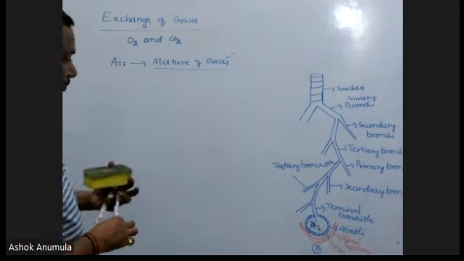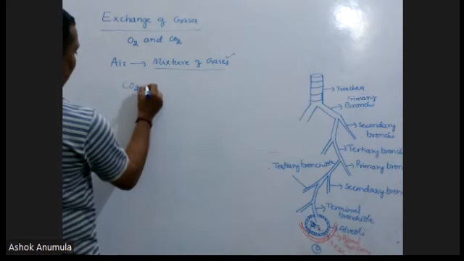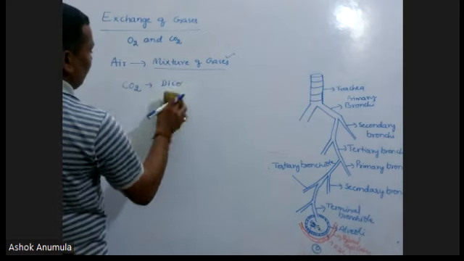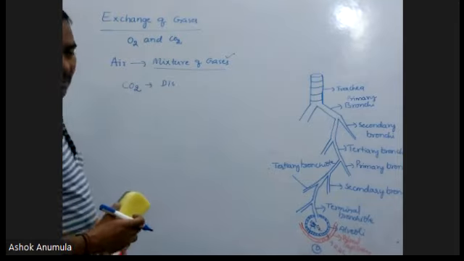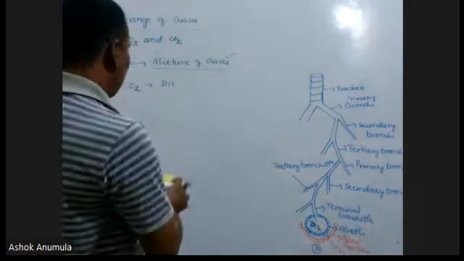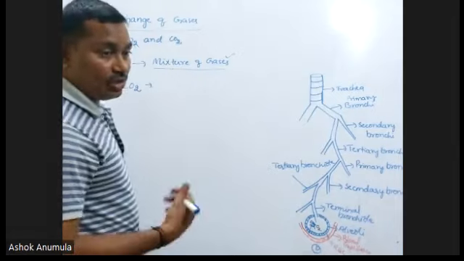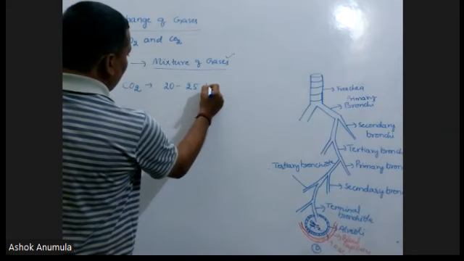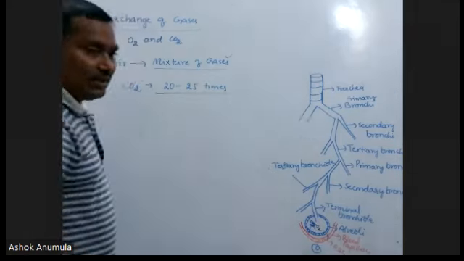Listen to me. Carbon dioxide dissolves in the blood faster than oxygen. It must be dissolved in the blood faster than oxygen. How much faster? 20 to 25 times greater than oxygen.